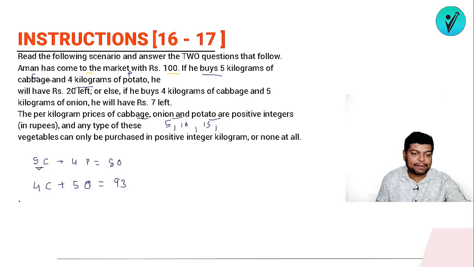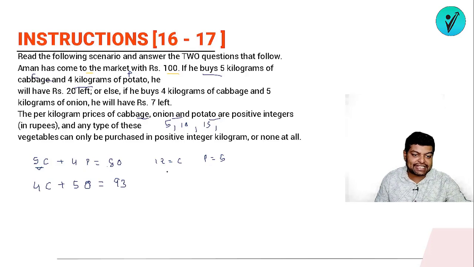Now suppose the price of potato is 5. So if the price of potato is 5, what will happen? 4 times 5 is 20. So the price of cabbage will be what? 5C will be equal to 60. So it means that the price of cabbage will be 12 rupees. If the price of potato is 5, then the price of cabbage is 12 rupees.